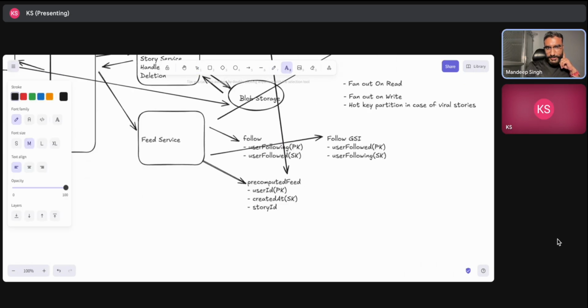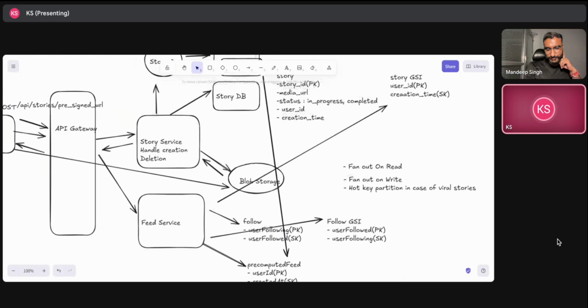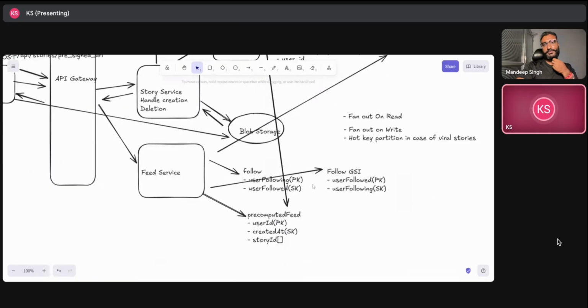And for these story IDs, you then fetch whatever content is present in each story. Yes, all the stories we will fetch. So as part of this, the feed service will first call this pre-computed feed. It is basically doing three operations here.